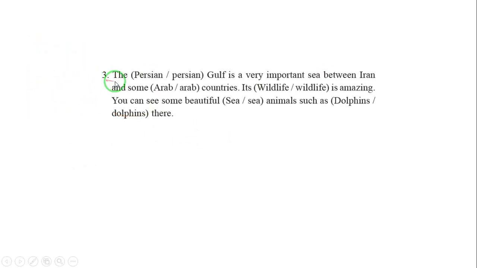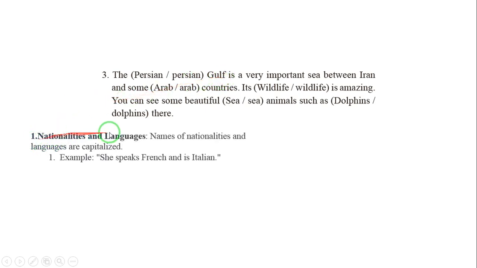Number 3. The Persian Gulf. Let me explain something to you: nationalities and languages. Names of nationalities and languages are capitalized. For example, she speaks French and is Italian. So nationalities and languages are proper nouns and they are capitalized. The Persian Gulf is a very important sea between Iran and some Arab countries.